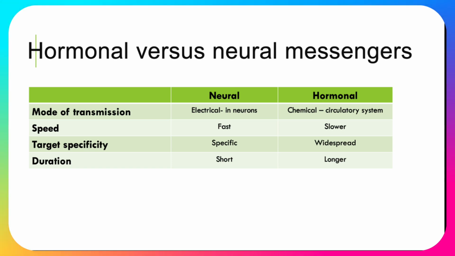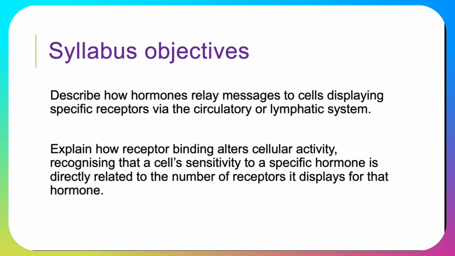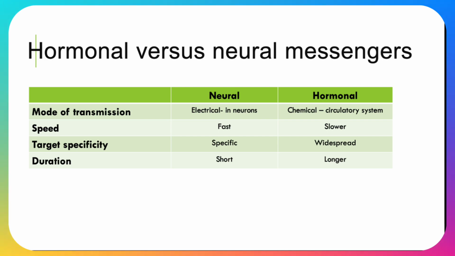Firstly, it's just worth making a comparison between hormonal versus neural messengers used for homeostasis. So, in terms of the mode of transmission, in the neural system, the signal is largely electrical. Of course, it's chemical across the synapses. It's electrical through the neurons and through the nervous system.